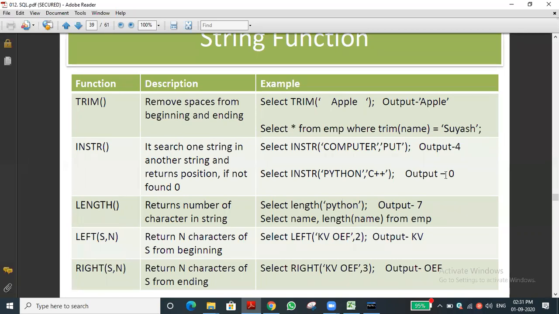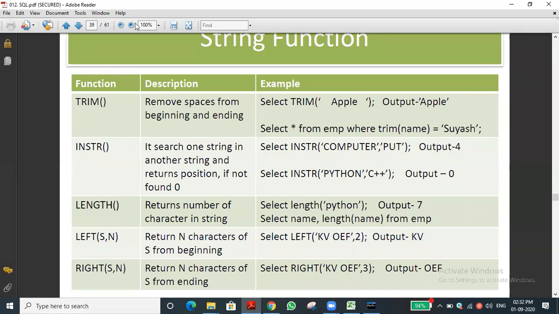In the INSTR function, if the substring is found, it will return the position of the substring. In the find function, it will return the index of the substring. If the substring is not found, INSTR will return 0, whereas the find function will return -1. Are you all listening?